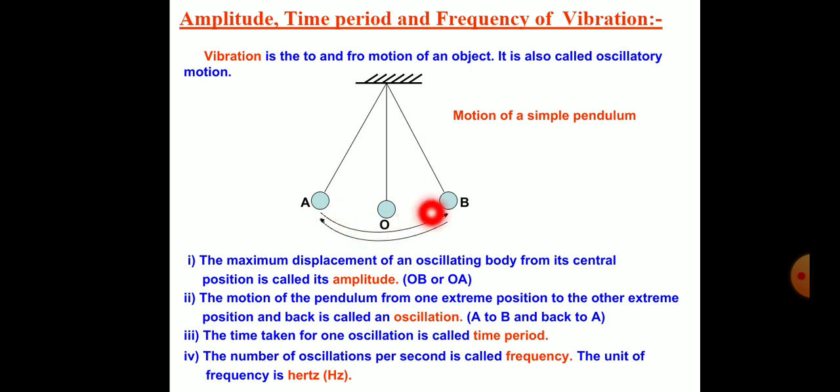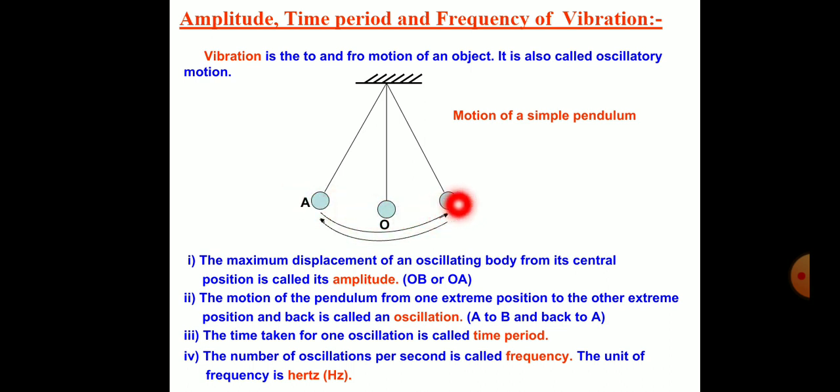Here you can see the maximum displacement of this oscillating body from its central position. This is the central position and it is displacing in this way. The maximum displacement of this oscillating body from its central position is called its amplitude.